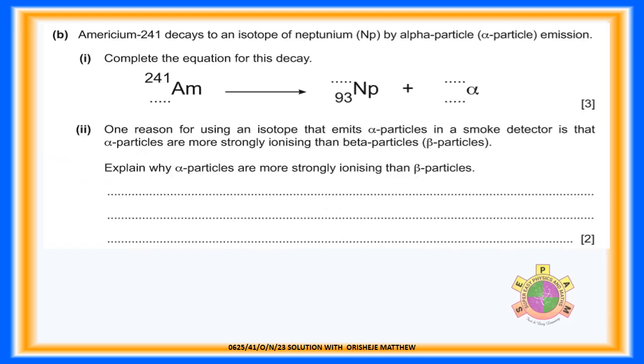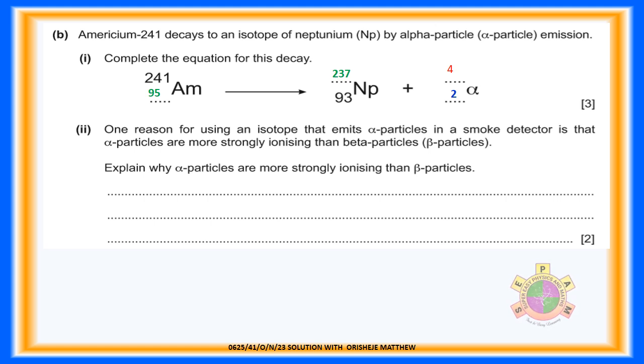Question 9b. Americium-241 decays to an isotope of neptunium, Np, by alpha particle emission. Question 9b.1. Complete the equation for this decay. For 3 marks. Americium-241 with the atomic number of 95 decays to neptunium-237 with atomic number of 93, releasing an alpha particle, which is helium-4 with atomic number of 2.